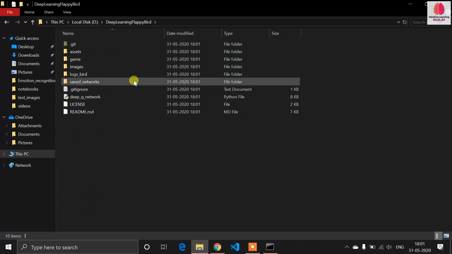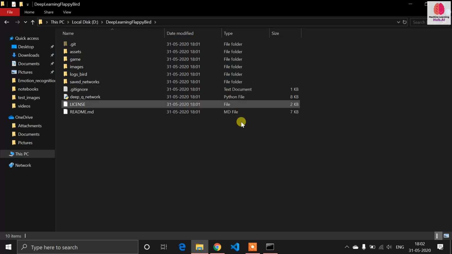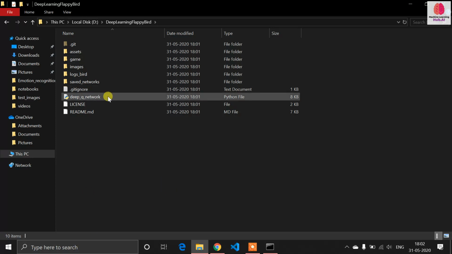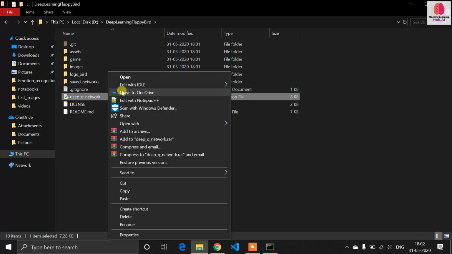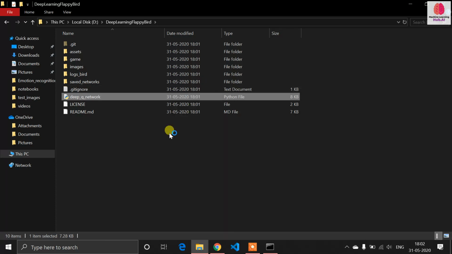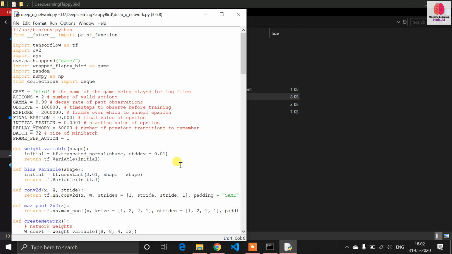So now we can see our repository is cloned here. Now open the code first, because the requirements are not mentioned in this file, so we have to see the requirements first. There is a game, so I hope there is a pygame library. Let's see which libraries are required.